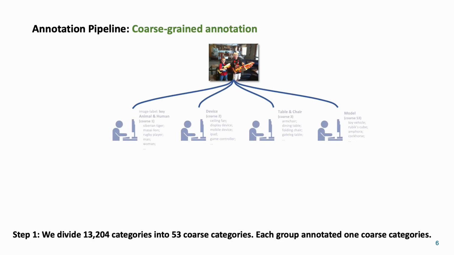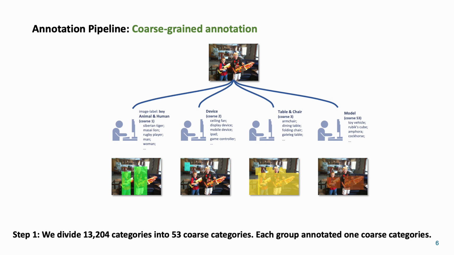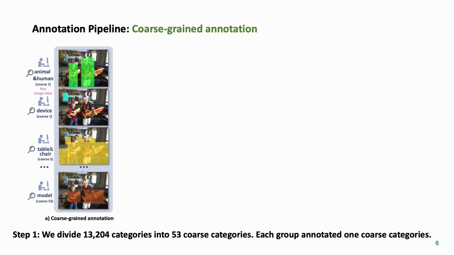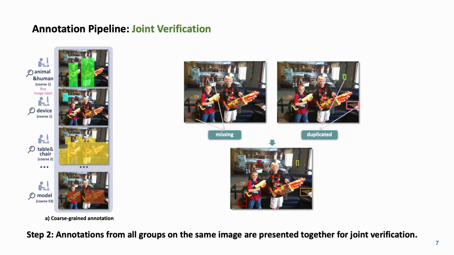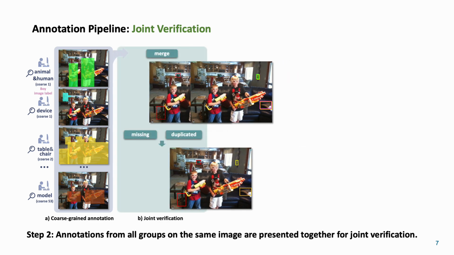This is the illustration of our annotation pipeline. Step 1 is the coarse-grained annotation. We divide categories into 53 coarse categories. Each group is assigned to annotate one coarse-grained category. Step 2 is the joint verification. Annotations from all groups on the same image are merged and presented together to find missed objects and remove duplicated boxes.